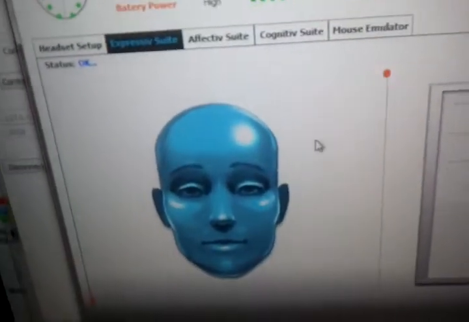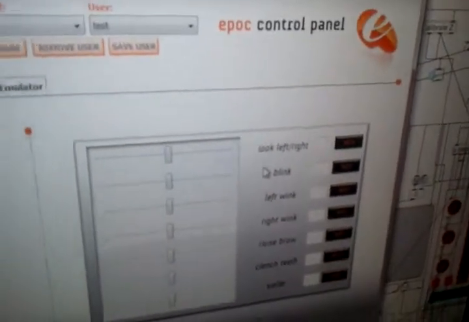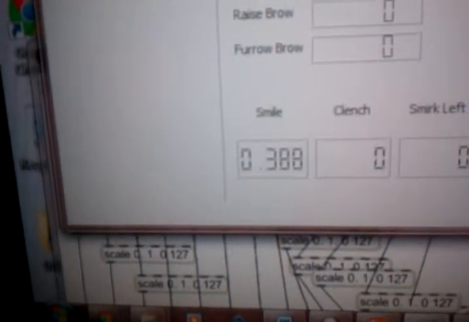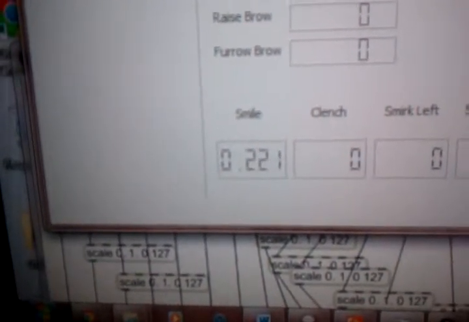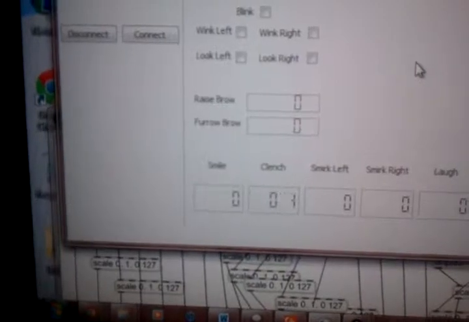There's something called the expressive suite. You can get different values such as blinking, smiling, clenching the teeth. This program has some float values right here for smiling. So I'm going to be really happy and smile right now. It's not consistent though for some reason. Here we go. See? I'm going to frown. And then smile. Yeah, that's not really working as well as I wanted to. And laughing's of course not going to work too. Not even bother.